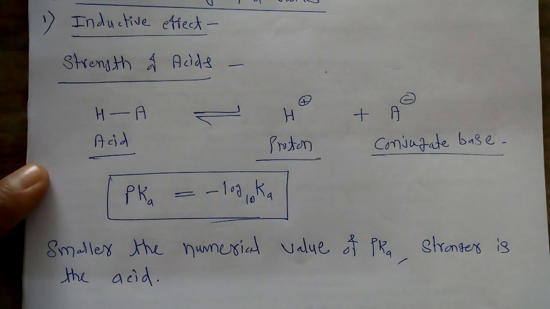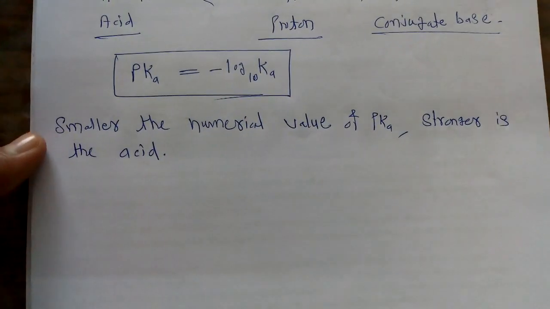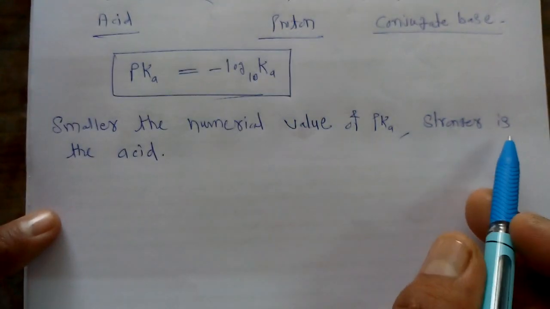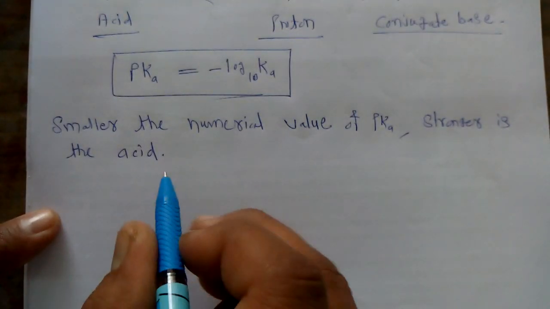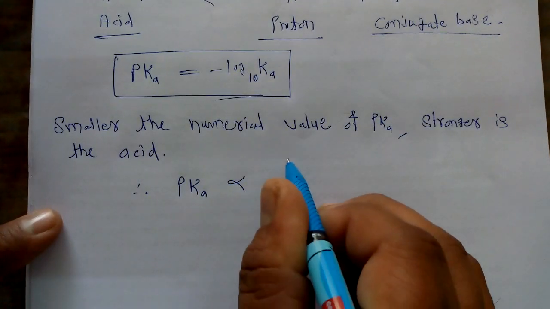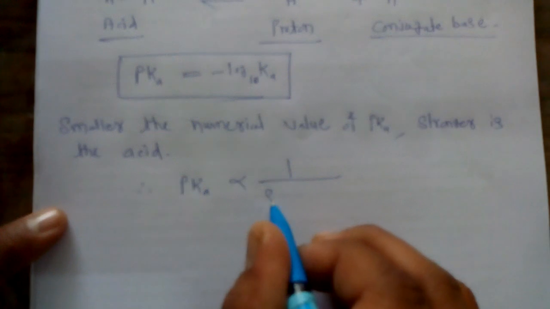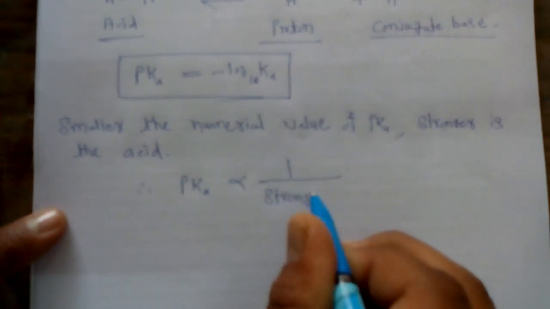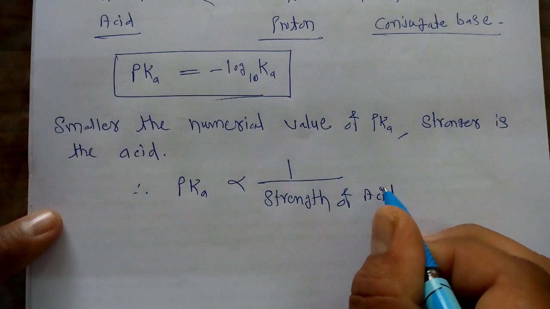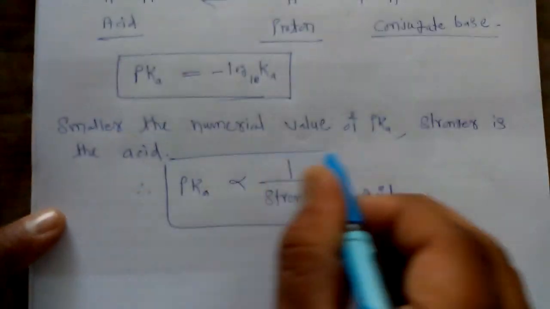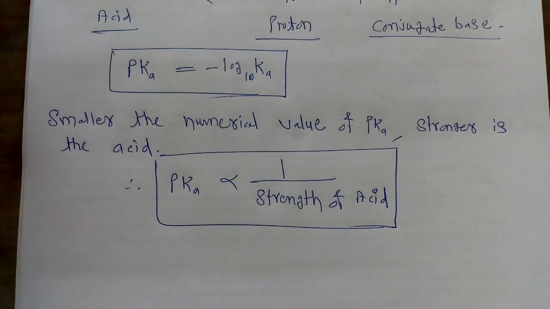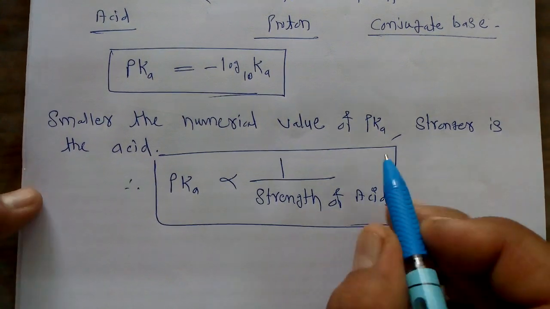So whenever we take into consideration this pKa value, we have to keep in mind that the smaller the numerical value of pKa, the respective acid is called the stronger acid. So we can say that pKa is inversely proportional to the strength of acid. We have to keep in our mind this relationship between the pKa value and the strength of the acids.